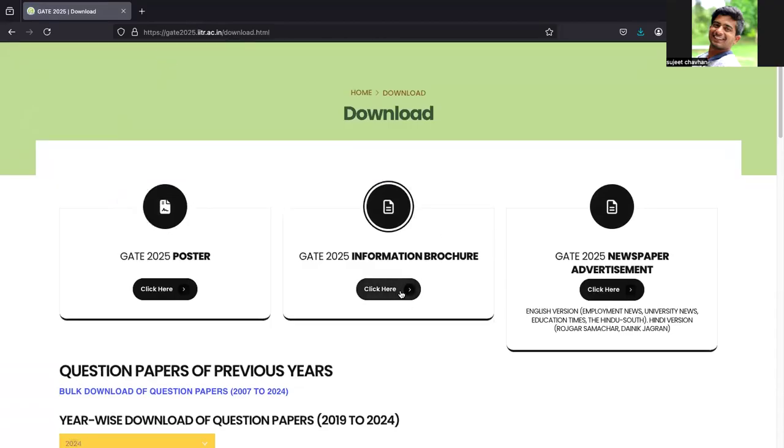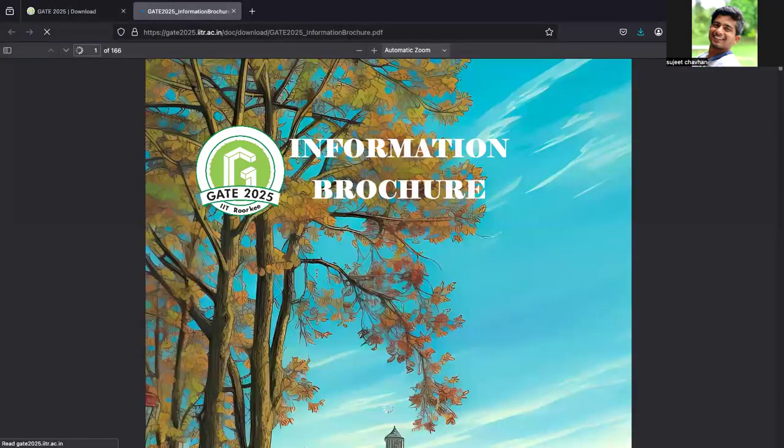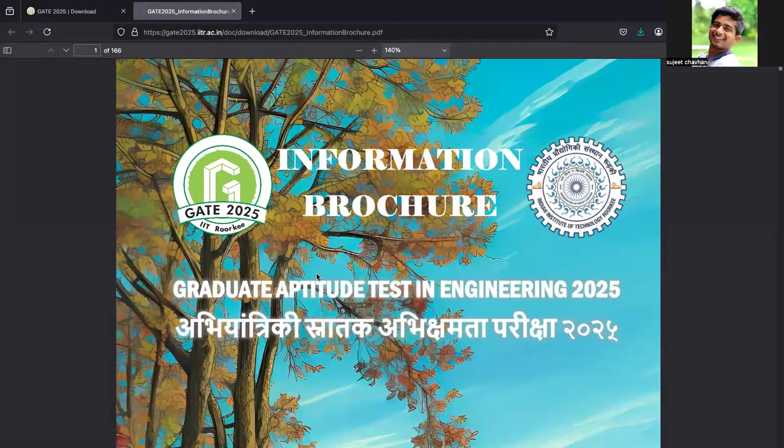From the official website, iitr.ac.in, we are downloading the information brochure. This is what I want to tell my viewers: if you are looking for any exam, just read the information from the official website. Do not read from anywhere else, because they might read this brochure and interpret it themselves, so it might be wrong.